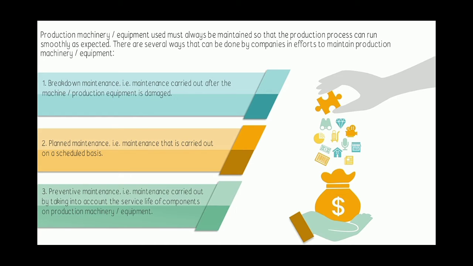Production machinery or equipment used must always be maintained so that the production process can run smoothly as expected. There are several ways that can be done by companies in efforts to maintain production machinery or equipment. First, breakdown maintenance, that is, maintenance carried out after the machine or production equipment is damaged. Second, planned maintenance, that is, maintenance that is carried out on a scheduled basis. Third, preventive maintenance, that is, maintenance carried out by taking into account the service life of production machinery or equipment.